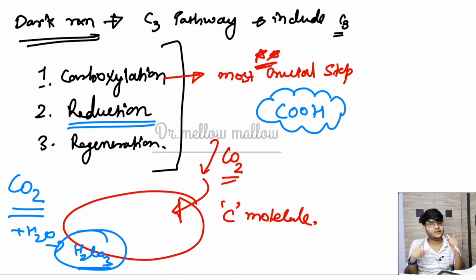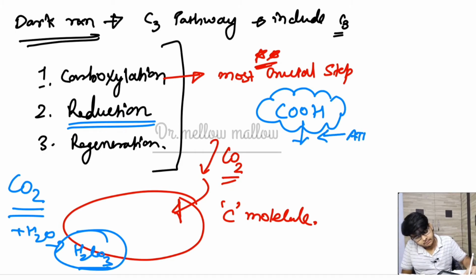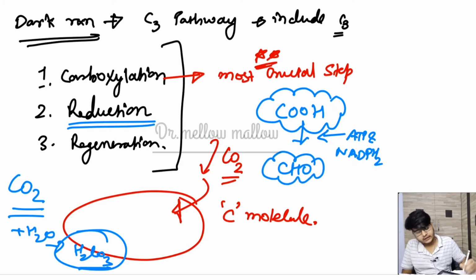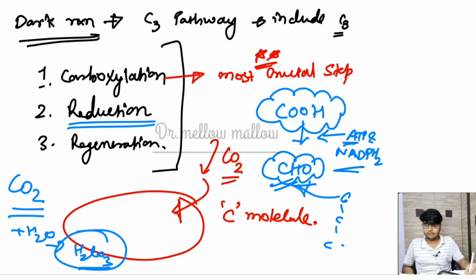So that is why the end products of the light reaction must be present at optimum levels, like ATP and NADPH2, to help the reduction of that carboxyl group and the maintenance of the cell, otherwise the cell will die. So from the carboxyl group, with the addition of ATP and NADPH2, the aldehyde or reduced product is formed. For example, it is a first carbon compound, and after that one by one carbon is added with the help of ATP and NADPH2, and finally there will be the formation of what?